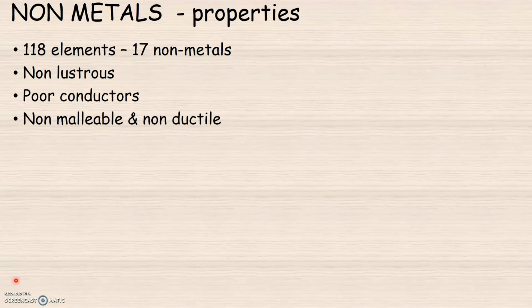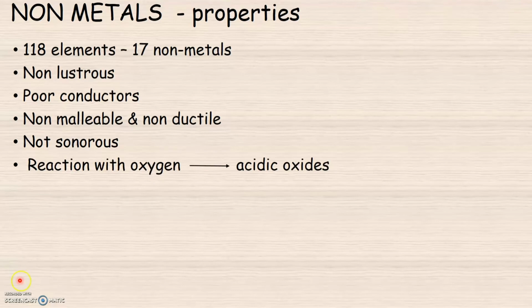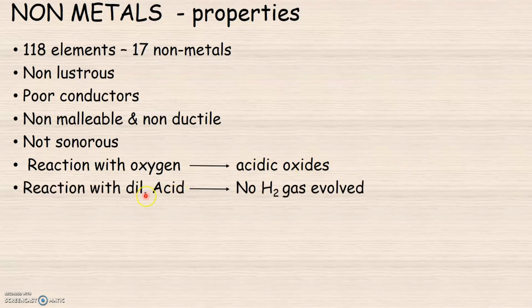And we have also learned that non-metals, when they are struck, do not produce a resonating or a ringing sound, which means they are non-sonorous. Non-metals, when they react with atmospheric oxygen, give oxides. Now, when non-metals react with atmospheric oxygen, the oxides formed are called acidic oxides. Acidic oxides will react with water to give acid. Non-metals do not react with dilute acid to liberate hydrogen gas. Non-metals are subclassified into halogens and noble gases.